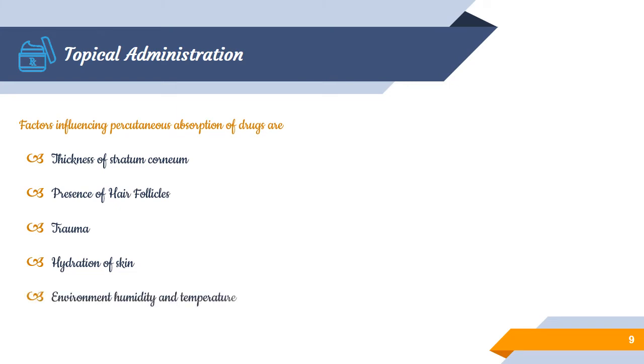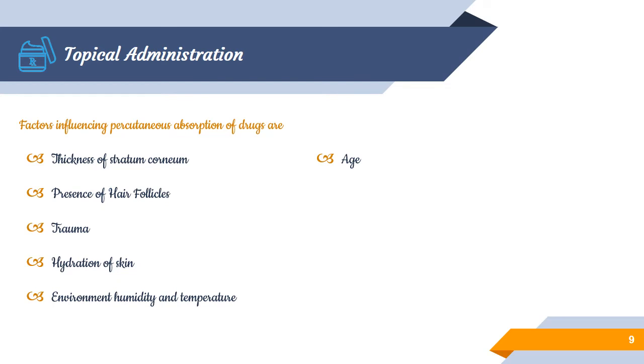The next is environmental humidity and temperature. Higher humidity and temperature increase both the rate of hydration as well as local blood flow, and hence better absorption will be found. Next is age. Gross histological changes are found in aged skin.